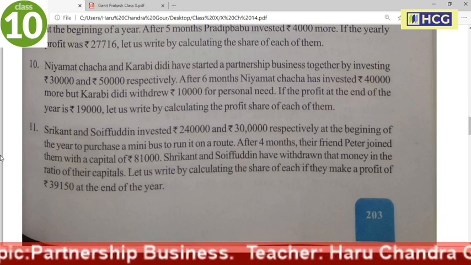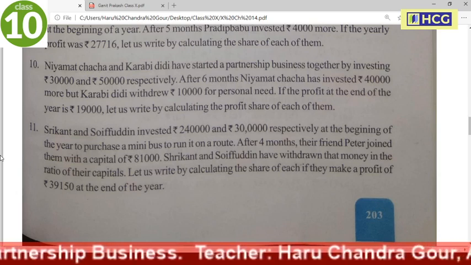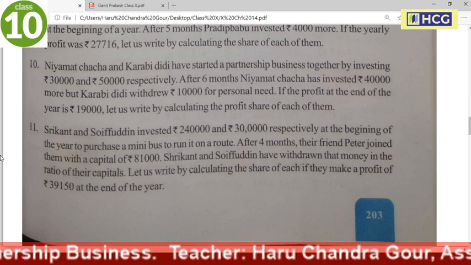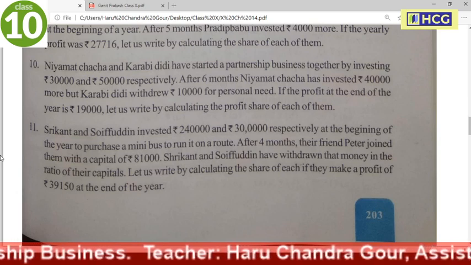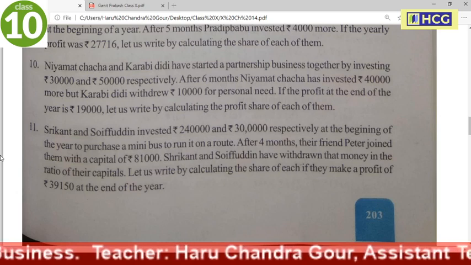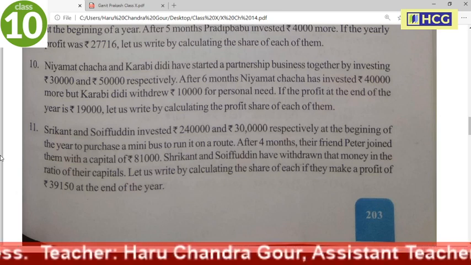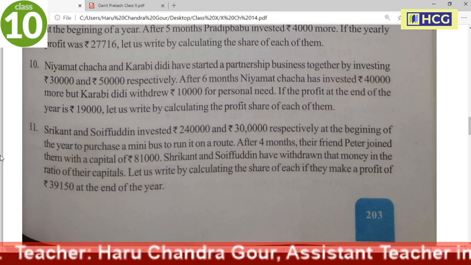Srikanth and Soifuddin have withdrawn that money in the ratio of their capitals. Let us write by calculating the share of each if they make a profit of 39,150 at the end of the year.